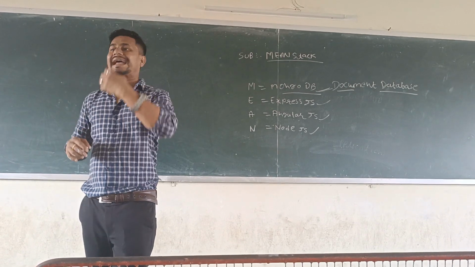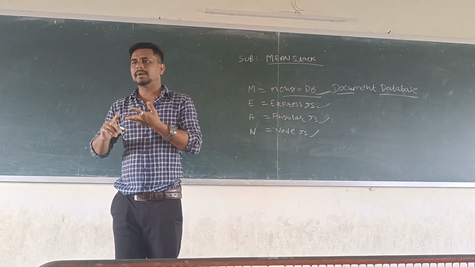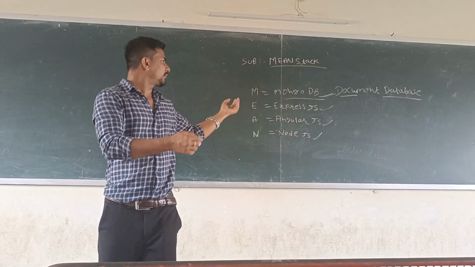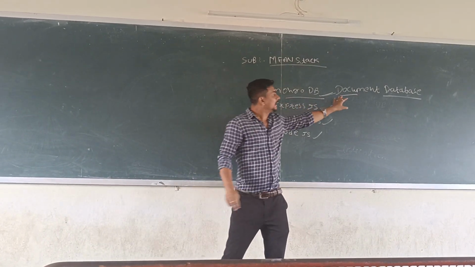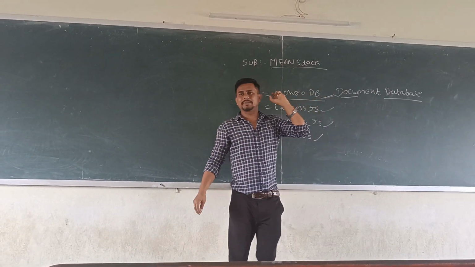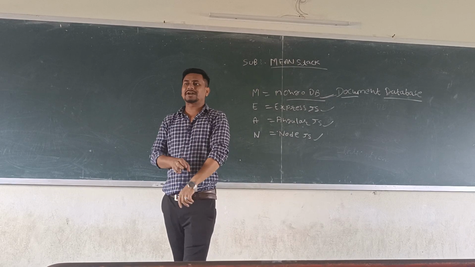We gather data like name, roll number, age, subjects cleared, and store it in document form. So for that purpose, we use MongoDB in the MEAN stack to store the database.